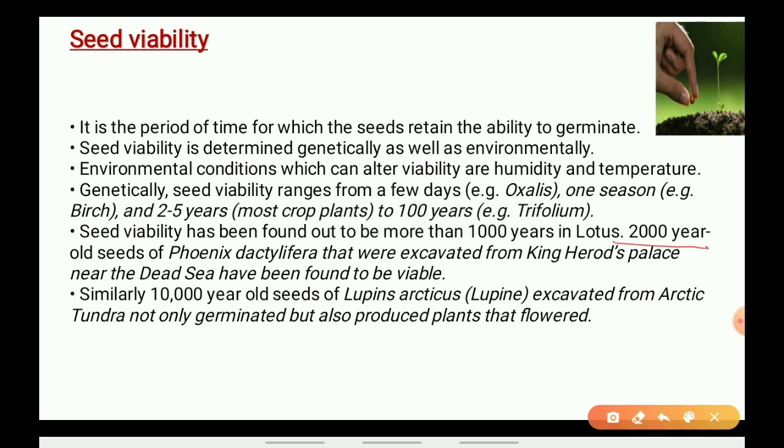Now we can see here a 2000-year-old Phoenix dactylifera. They were excavated from King Herod's palace near the Dead Sea. There is a place, the Dead Sea. There a king's palace was there, King Herod's palace, and in this palace some grave was found. In this grave some Phoenix dactylifera seeds were there. These are date palm seeds, children.